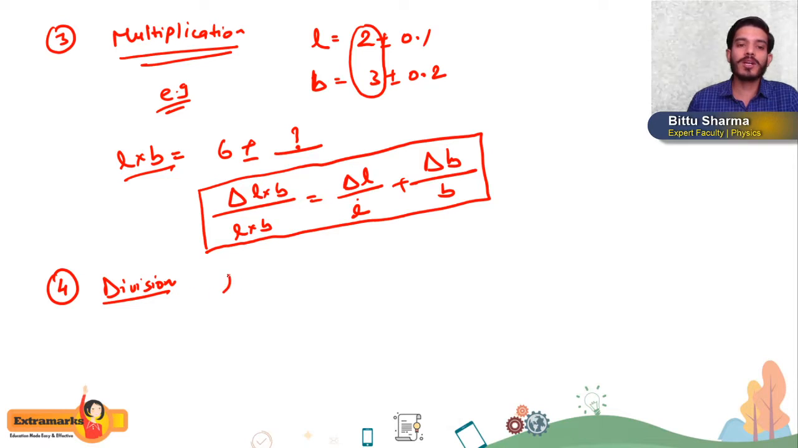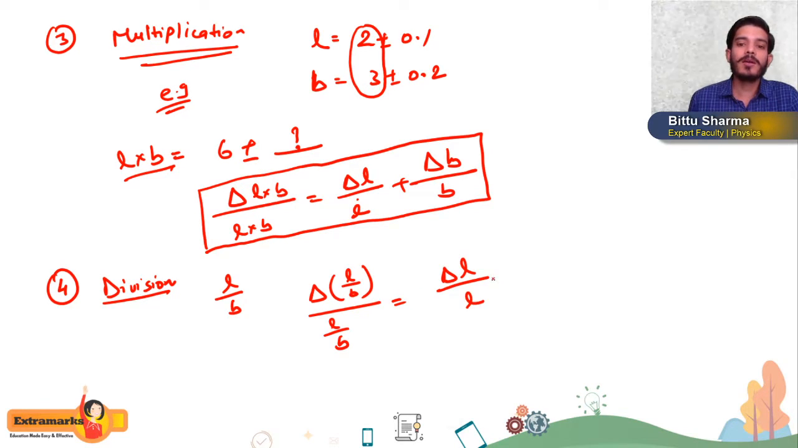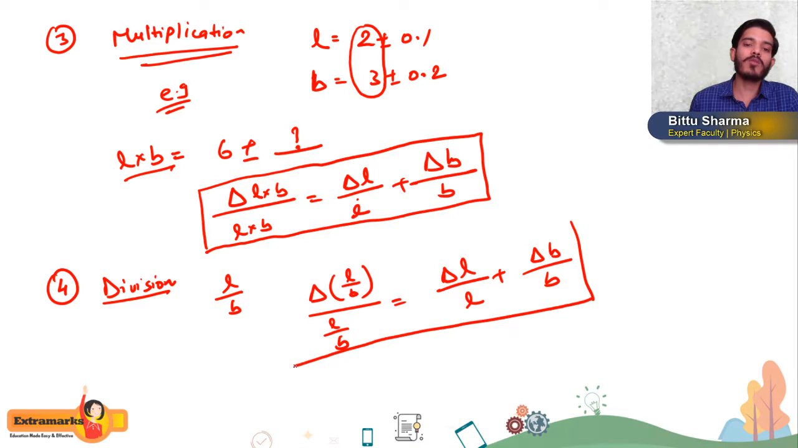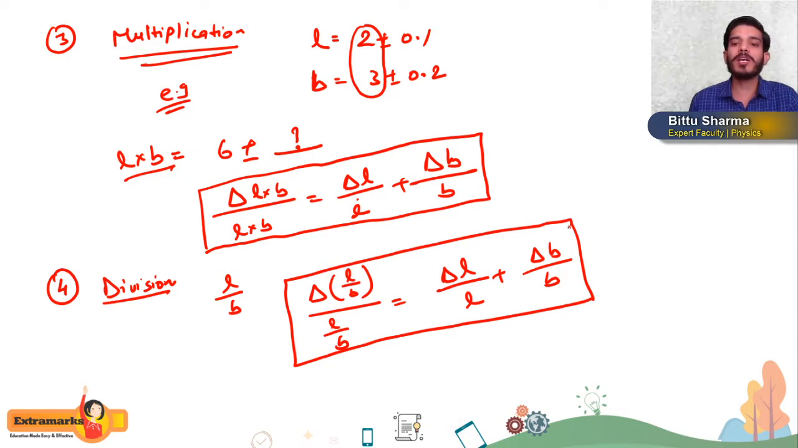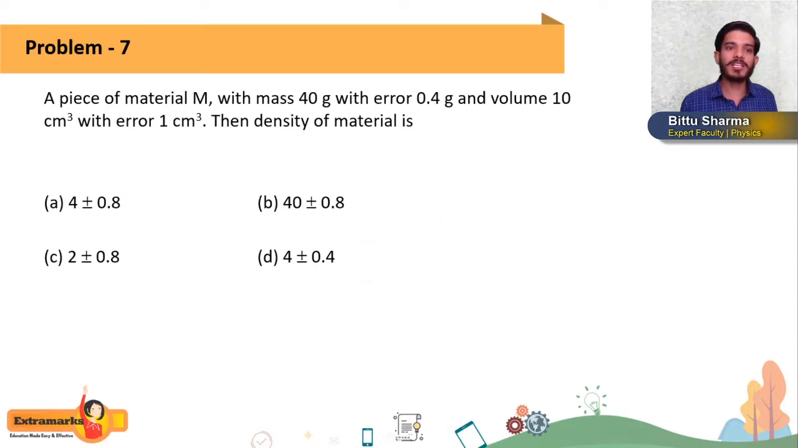Division also, students: if you want to calculate L by B, how will you calculate the error? Delta (L by B) divided by L by B is equal to delta L by L plus delta B by B. So this is the way for division. For multiplication and division it is the same, and likewise for addition and subtraction.